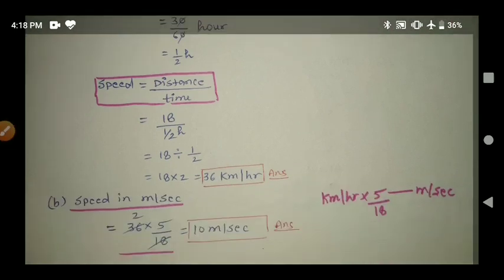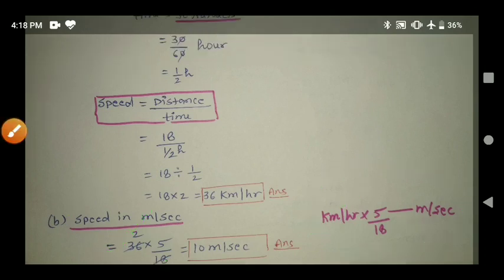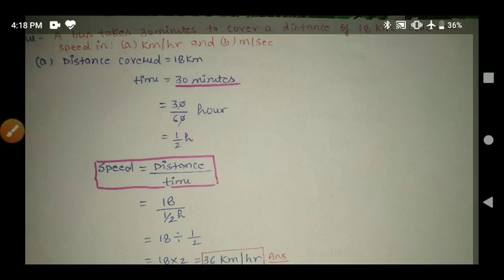Now find the speed in meter per second. To convert speed from kilometer per hour to meter per second, just multiply it by 5 by 18. Kilometer per hour into 5 by 18 will give the result in meter per second. So 36 into 5 by 18, 18 twos are 36, 2 5s are 10. So we'll get 10 meter per second. So this is the first numerical. By this we can understand application of speed, time, distance.